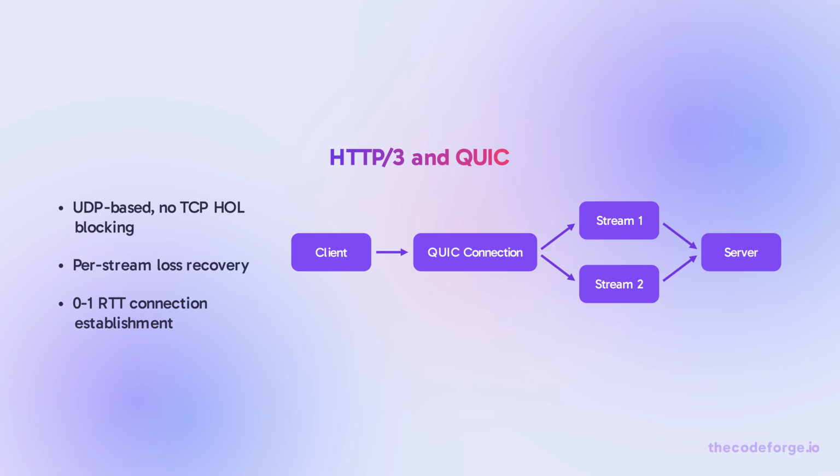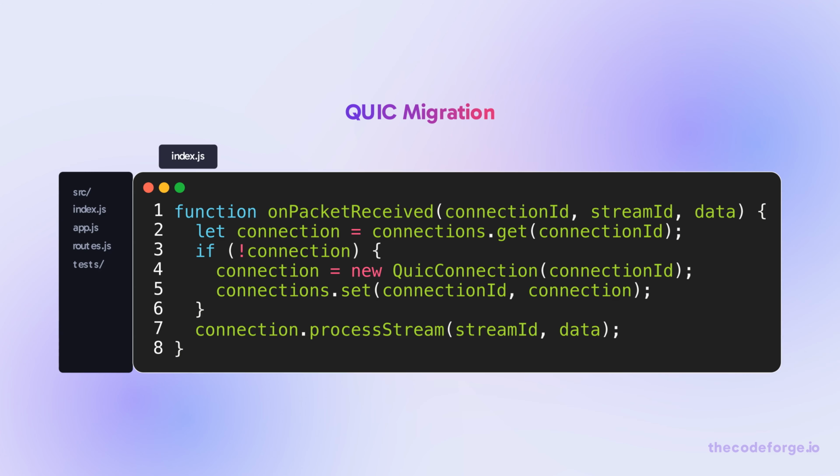HTTP 3 runs over QUIC, which uses UDP. Packet loss on one stream doesn't affect others. Connection establishment is faster, and connection migration handles IP changes. QUIC uses a connection ID instead of IP and port. When the client's IP changes, the server identifies the connection by ID and continues without a re-handshake.